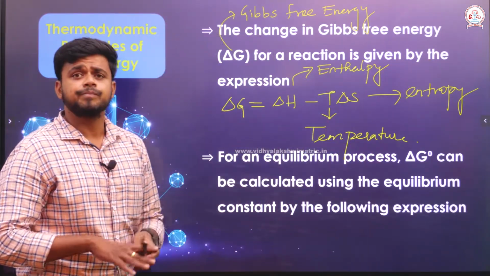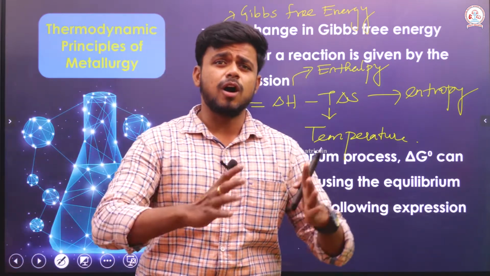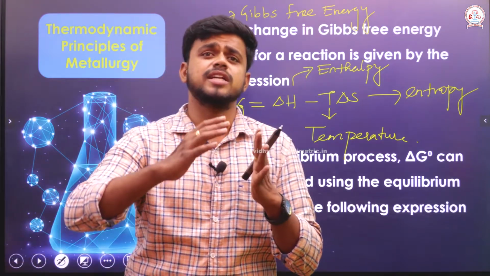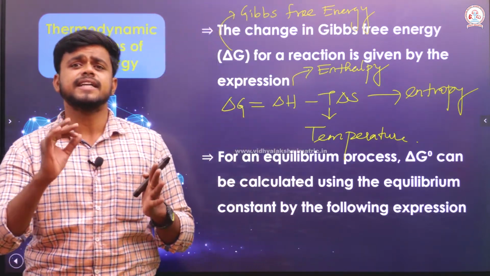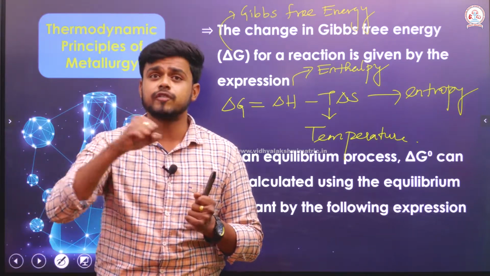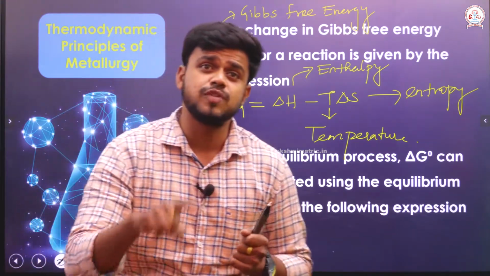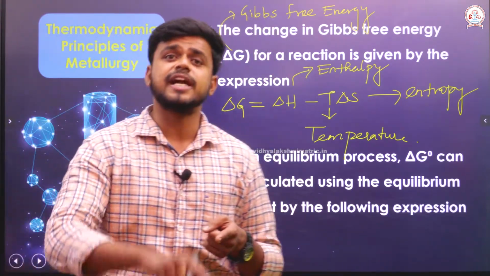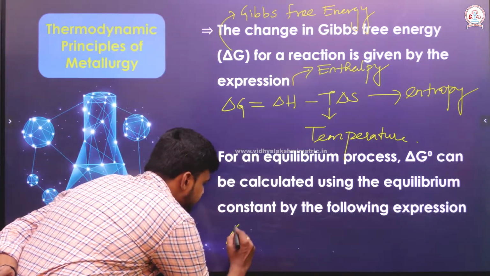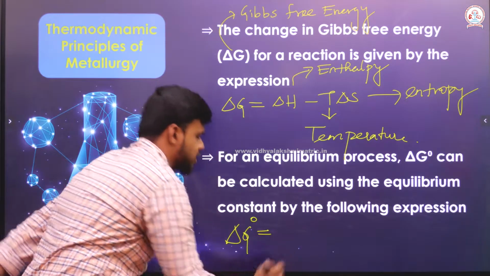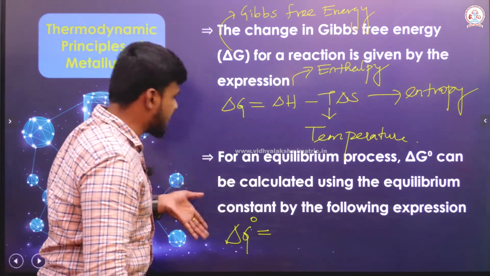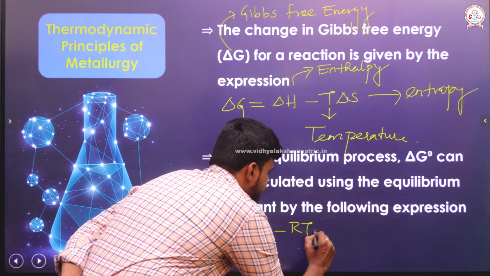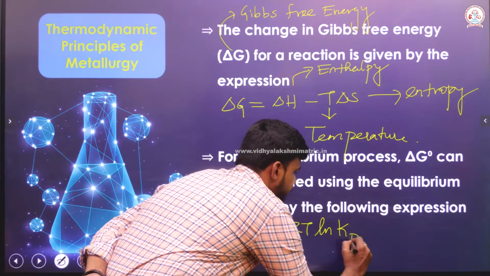Right. See, all these expressions, all these equations have been arrived at without considering that the reaction is in equilibrium. If I consider the reaction in equilibrium, the Gibbs free energy change will be calculated not from the expression that I have written above, but the expression that I am going to write now. Considering the reaction is in equilibrium, the standard Gibbs free energy change is written as del G naught equals minus RT ln Kp.